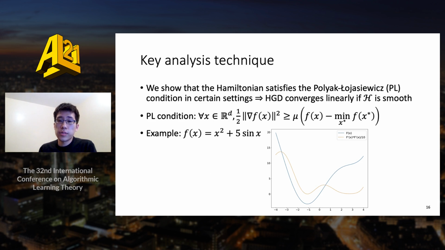To prove our results, we show that the Hamiltonian satisfies the PL condition in certain settings. This then implies that HGD converges linearly to its global minimum as long as the Hamiltonian is smooth. Proving that the PL condition holds involves proving several linear algebraic lemmas relating to the second derivatives of G.